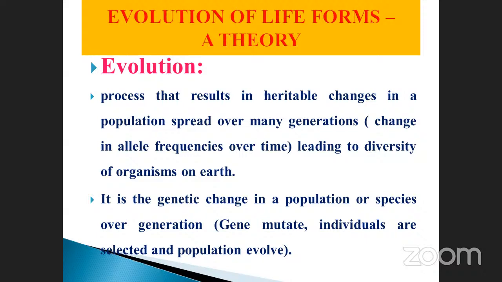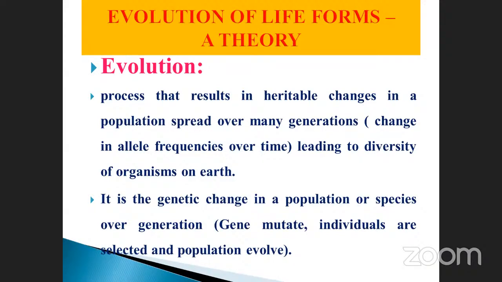The alleles possess some characteristics, the parental characteristics. They may be transferred from one generation to another by the process called heritable changes, or inheritance.